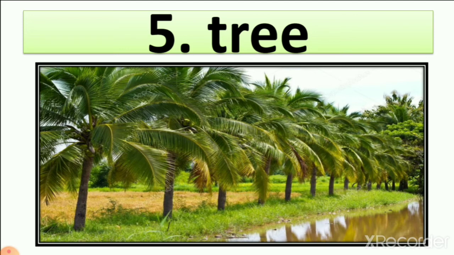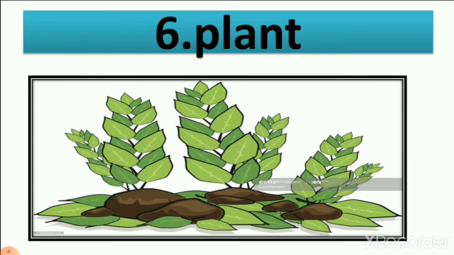Number 5, tree. TREE, tree. Here you can see a picture of a coconut tree, right? So it is a tree. In lessons number 3 and 4 we learn about many trees: mango tree, coconut tree, banana tree and many other things. Then plant, PLANT. Here you can see the picture of plants which are growing. So when trees are small, we call them plants, right?